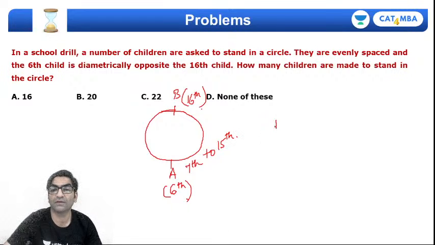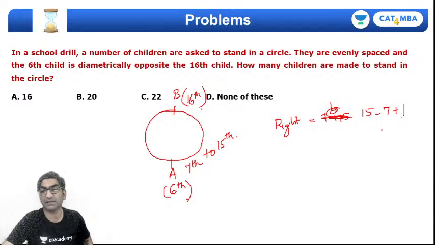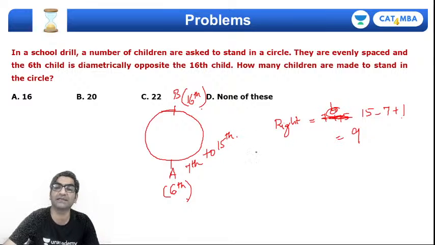So on the right hand side you have B minus A plus 1, right? So 15 minus 7 plus 1. 15 minus 7 is 8. 8 plus 1 is 9. So on the right hand side, if you have 9 people sitting, then on the left also you should have 9 people sitting.